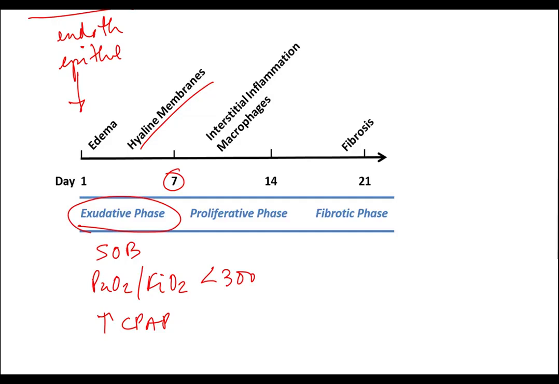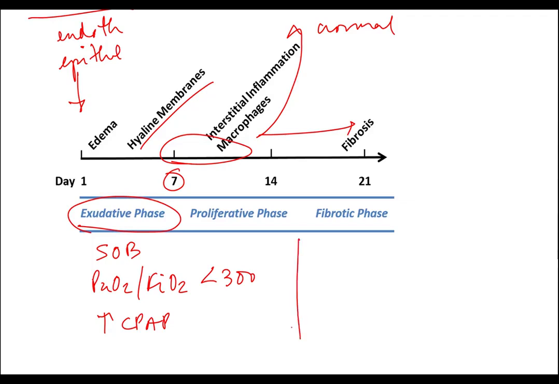And then, as is usual, the macrophages appear around day 7 to 10, and then they are going to either clear the process and the patient will return to normal, or through mechanisms not understood and unpredictable, they will pursue onto fibrosis and permanent lung damage.